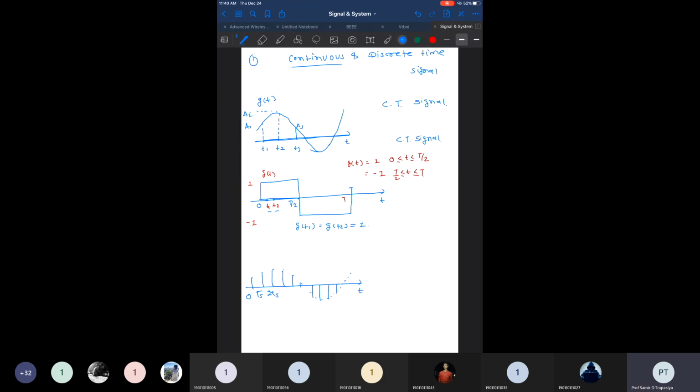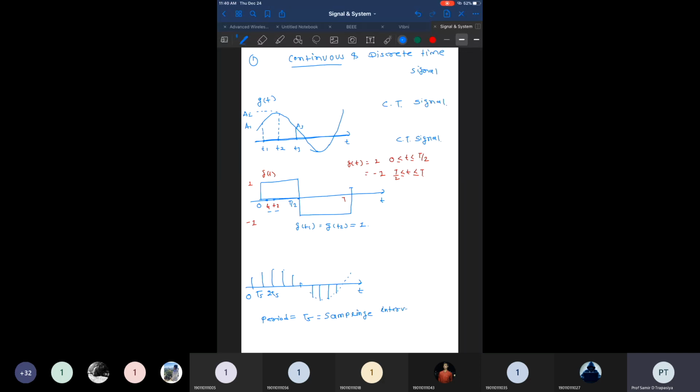So this kind of signal is not measured continuously. It is measured periodically. The period of measurement is known as Ts. We measure the value at every periodic time interval, and this is known as the sampling interval. So the values are available to us only at sampling intervals.